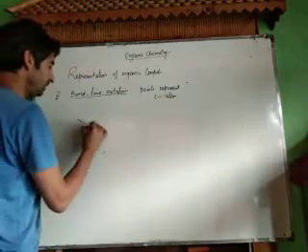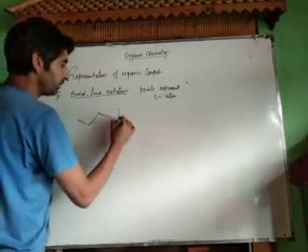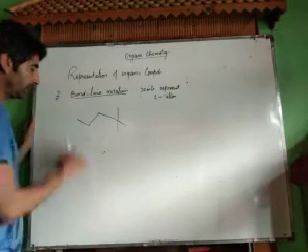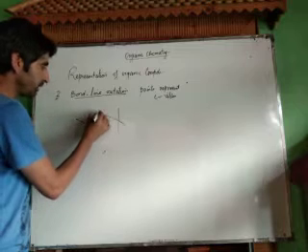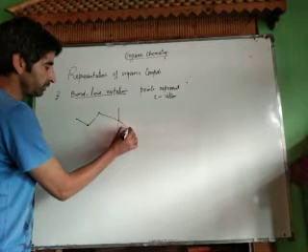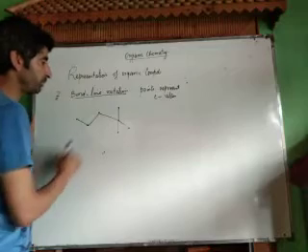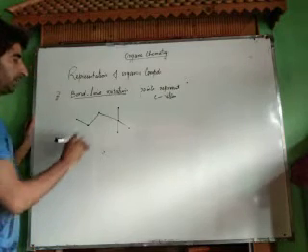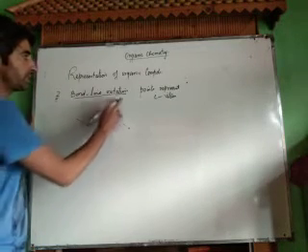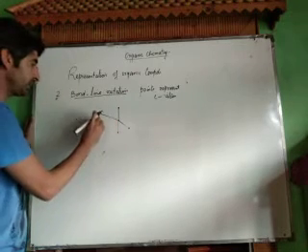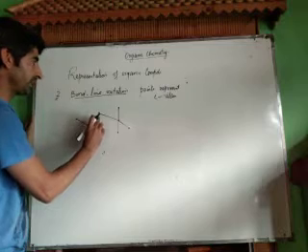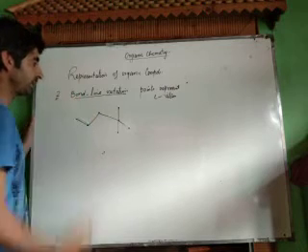For example, we have this type of compound. The point over here, this point, this point, this point, this point, this point, this point, they will represent carbon atoms. The points represent carbon atoms and these carbon atoms are joined by lines. That's why it's called bond line notation.